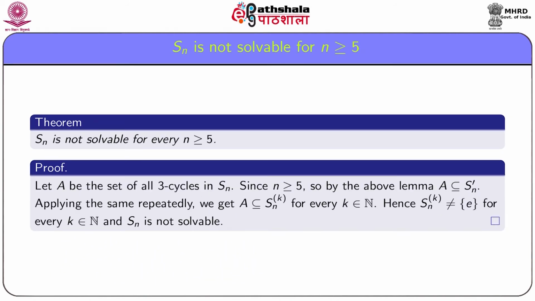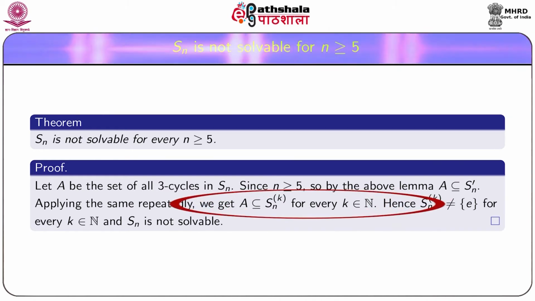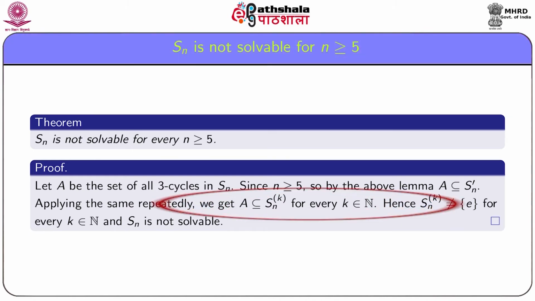Now we show that Sn is not solvable for every n greater than or equal to 5. Let A be the set of all 3 cycles in Sn. Since n is greater than or equal to 5, by the previous lemma it follows that A is a subset of Sn dashed. Applying the same result repeatedly, we get A dashed is a subset of the second derived subgroup of Sn.